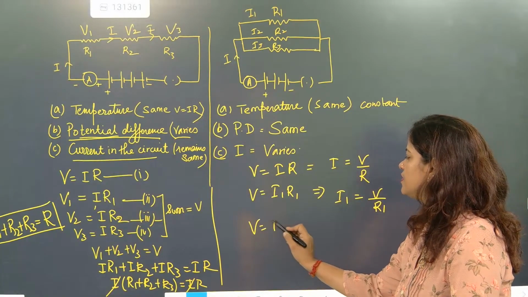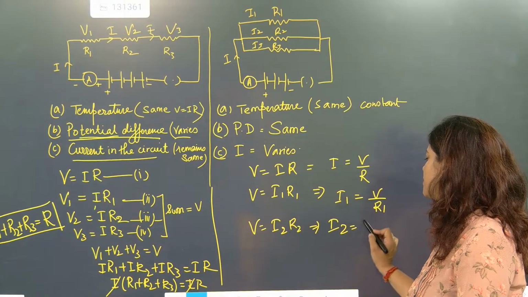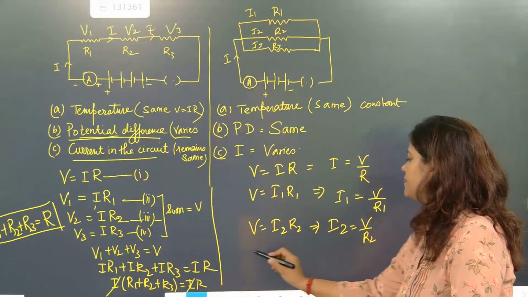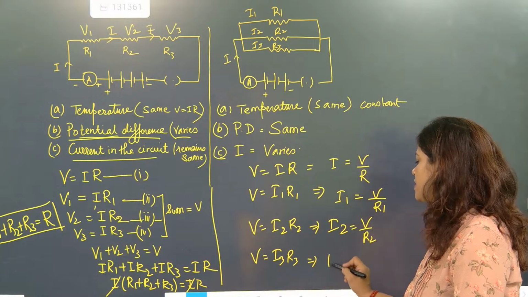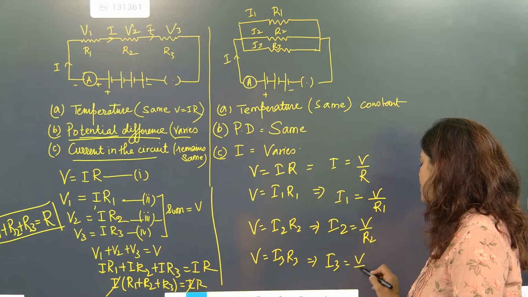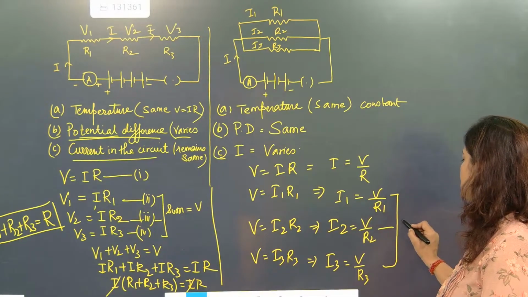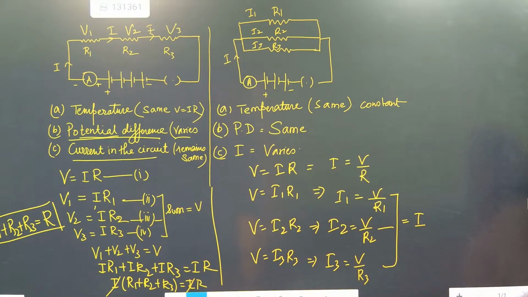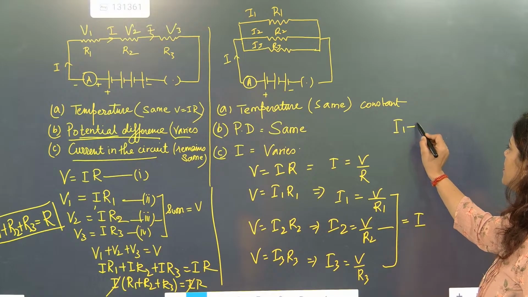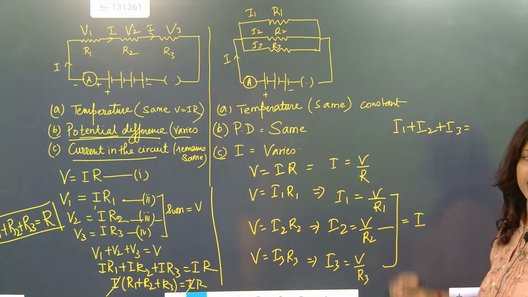Now V is equal to I2 R2. So 100% I2 is equal to V by R2. Now V is equal to I3 R3. So here I3 is equal to V by R3. Again, all the currents added will be equal to I. I1 plus I2 plus I3 will be the total current flowing in the circuit.